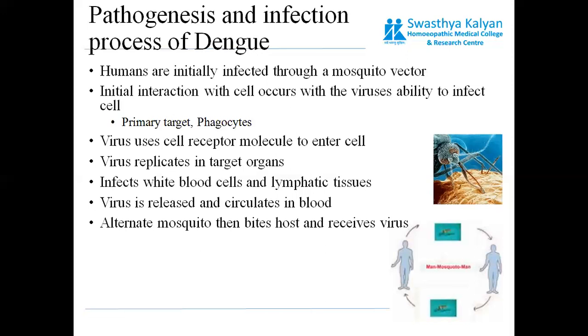Again, as these cells get filled up, they will release virus into the circulating blood, and from here, a mosquito that bites the host will receive the virus. So the new mosquito will receive the virus from humans when it is released from the WBCs and lymphatic tissues. So this is the cycle from man to mosquito, and from mosquito to man, and again from man to mosquito.